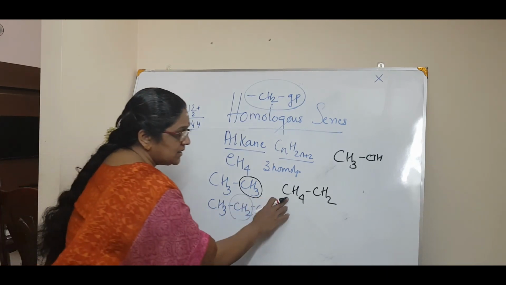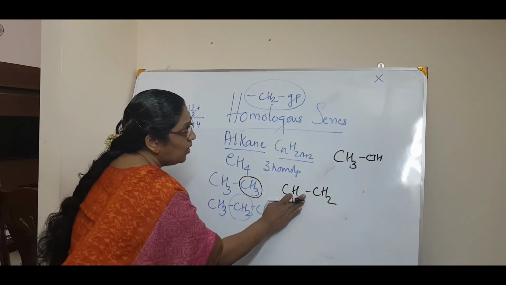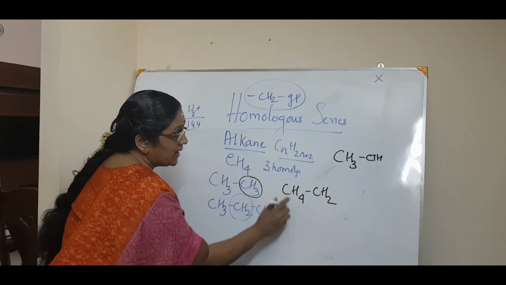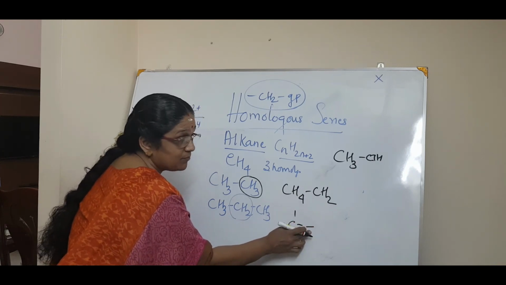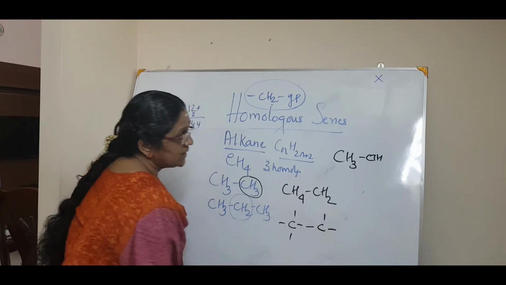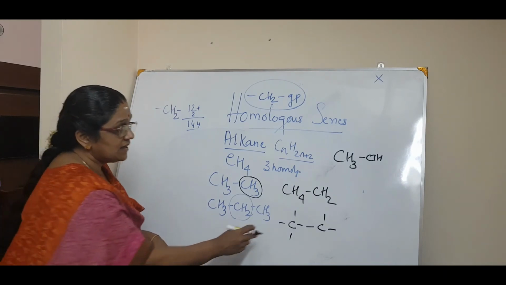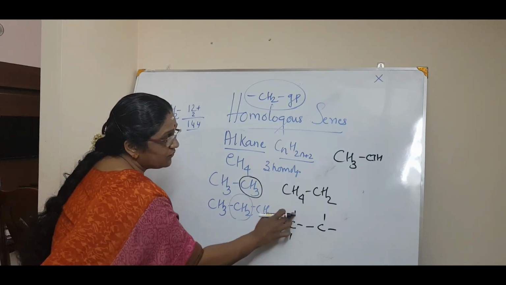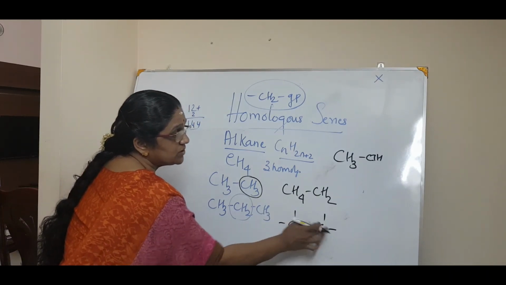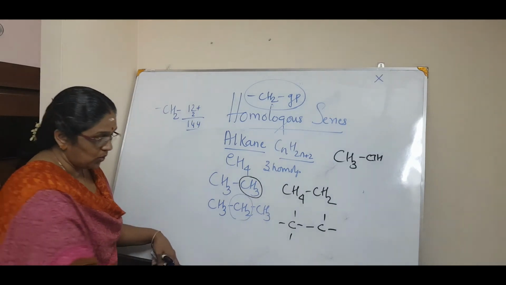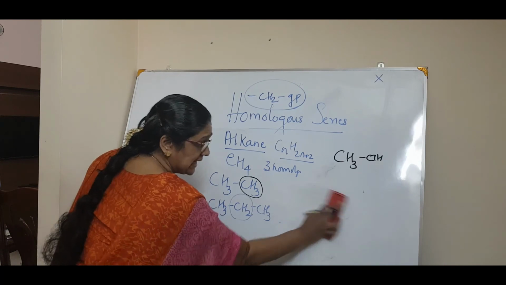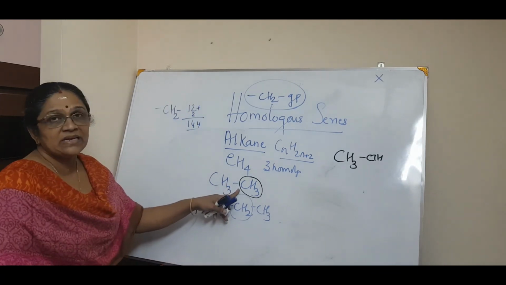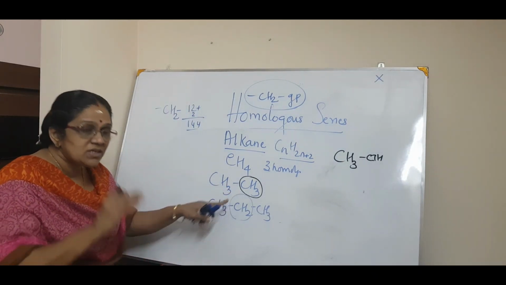So here CH, now you can't write it, because how? This carbon has got 4 valencies. So 1, 2, 3, 4. Then again a valency bond. Then 1, 2. See? Now how is the valency? This carbon has 1, 2, 3, 4, 5. And this carbon 1, 2, 3. So is it valid? No. That is why, in some rare cases, you have to treat it like this. That's all. So you just go through it.